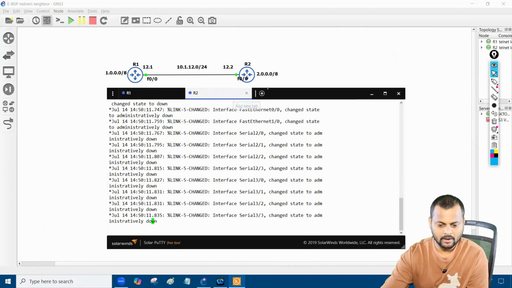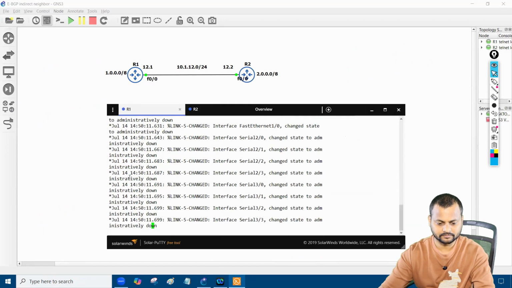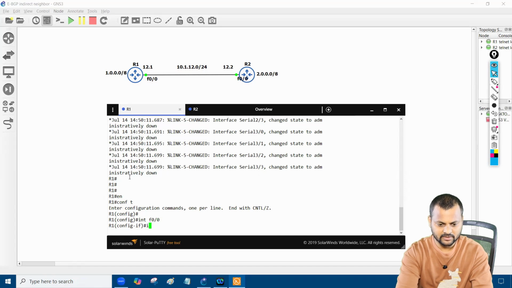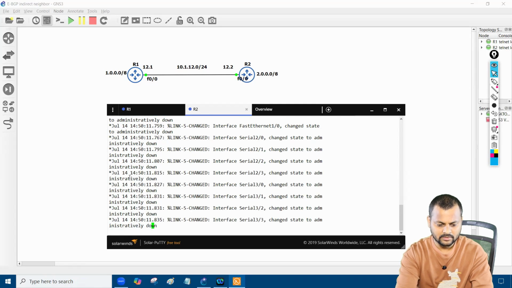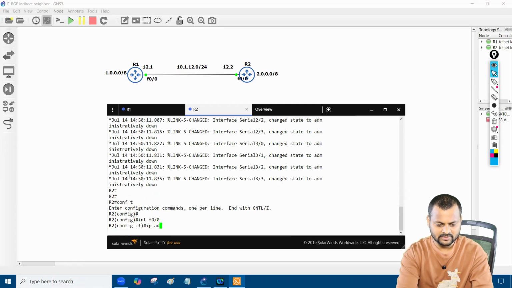This is a simple topology I made. We have router 1 and router 2. Let's configure the IP address on the interface: 10.112.1/24 and no shutdown. Same thing on router 2: interface 0/0, IP address 10.112.2/24, no shutdown.